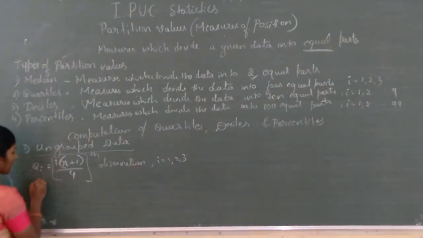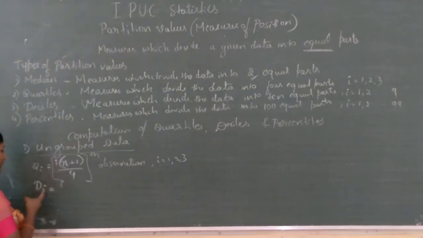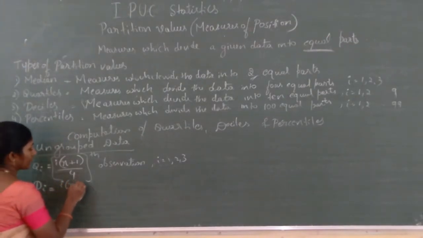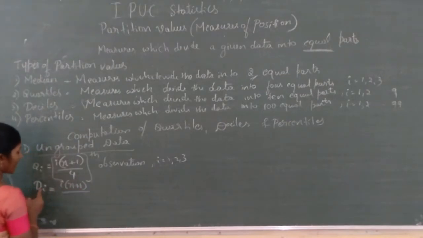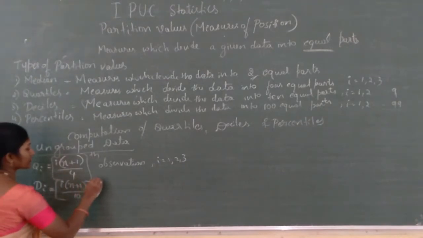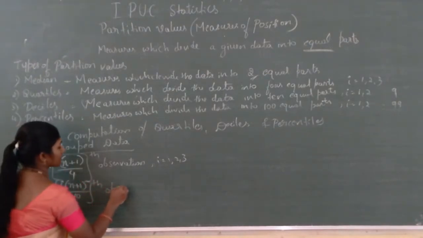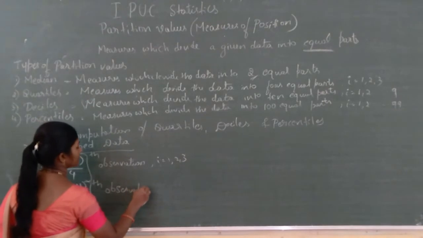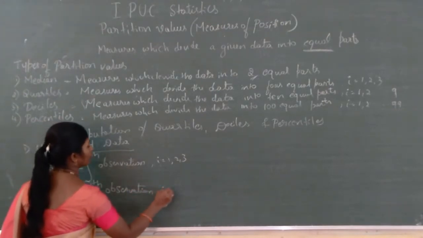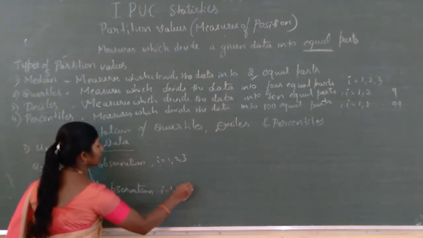Then deciles, Di: here also i into (n plus 1) divided by 10, because we get 10 equal parts. If you are taking D9 you should write 9, if D5 you should write 5. This much of observation, where i is equal to 1, 2, so on up to 9.